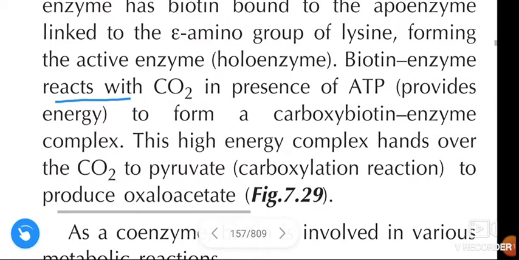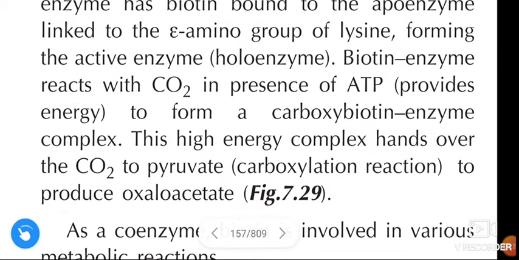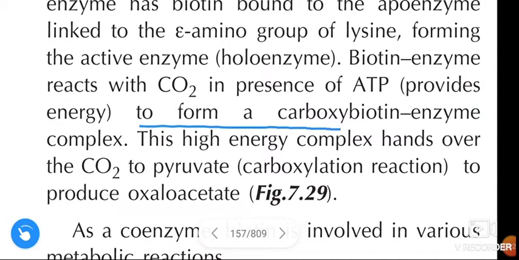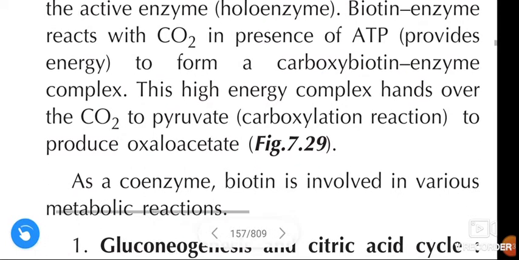Biotin enzyme reacts with CO2 in presence of ATP, which provides energy, to form a carboxy biotin enzyme complex.